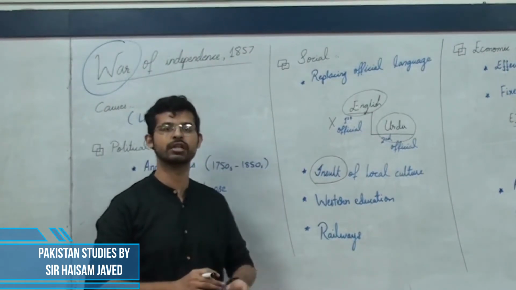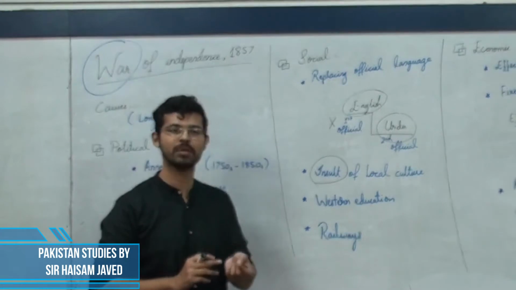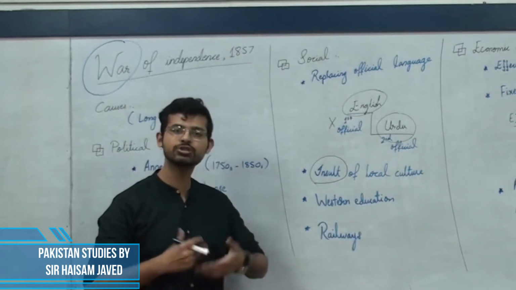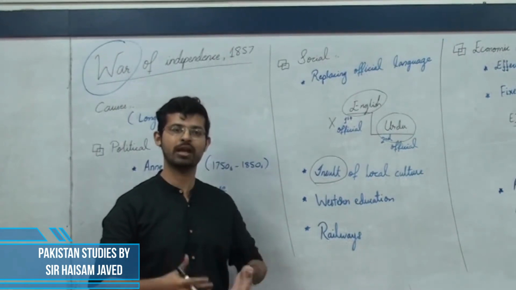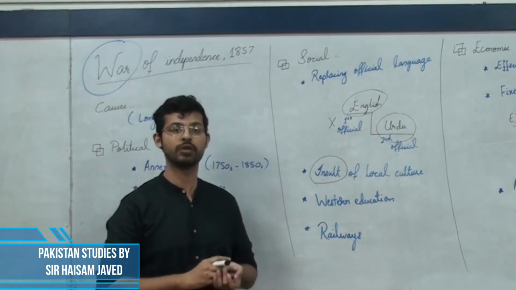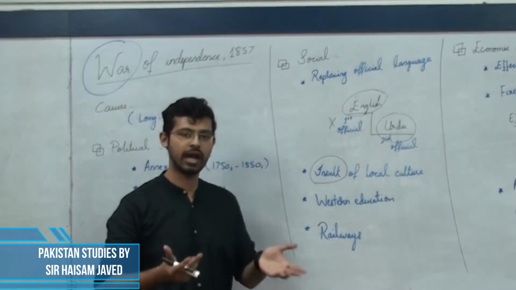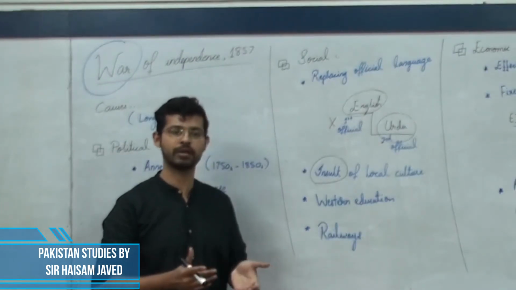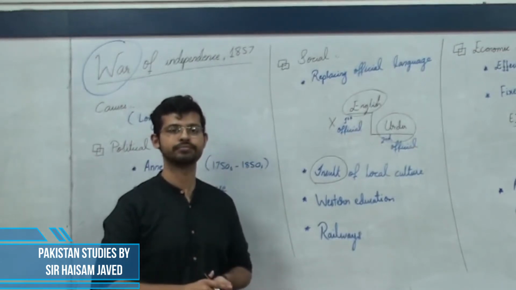Such remarks actually hurt the feelings of the people. And eventually, this led to an uprising in India, what we know as the Revolt of 1857 or the War of Independence 1857.